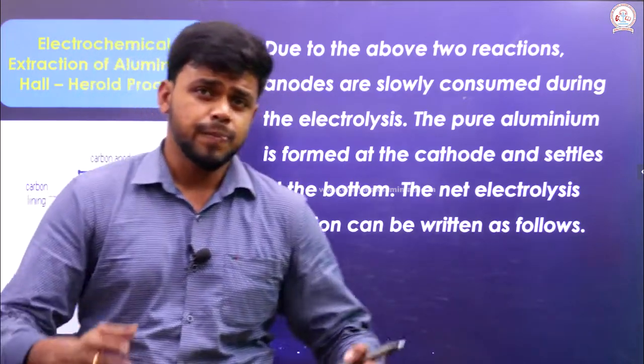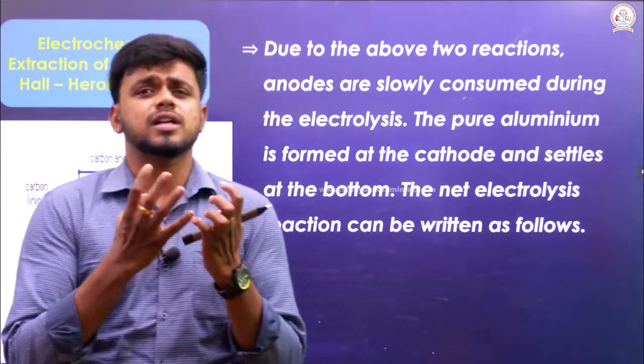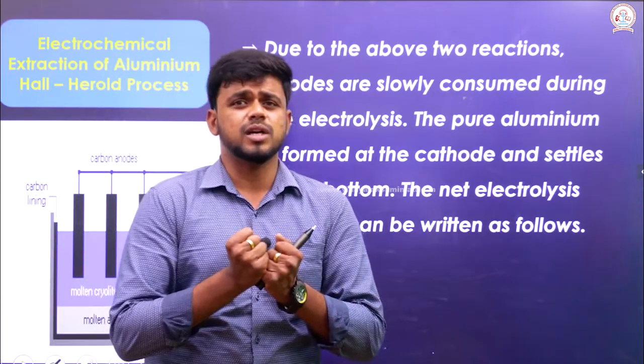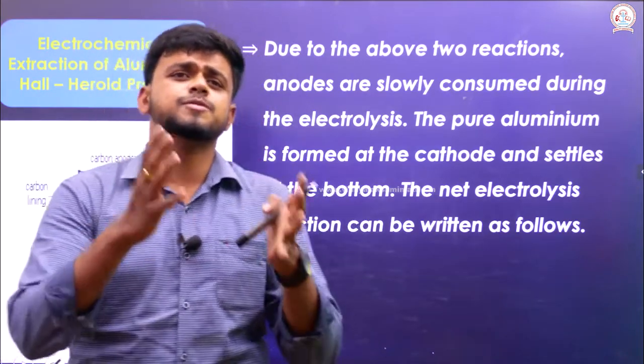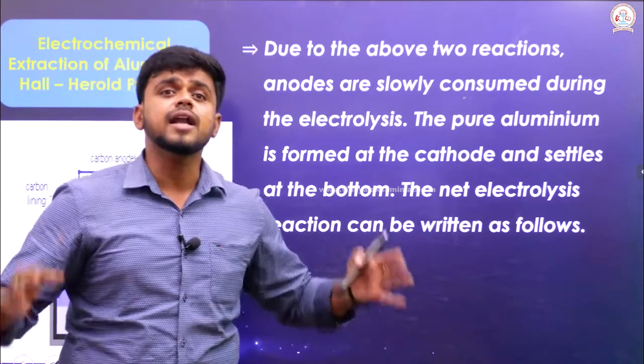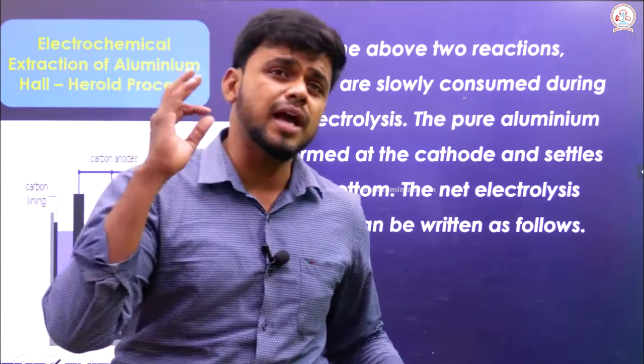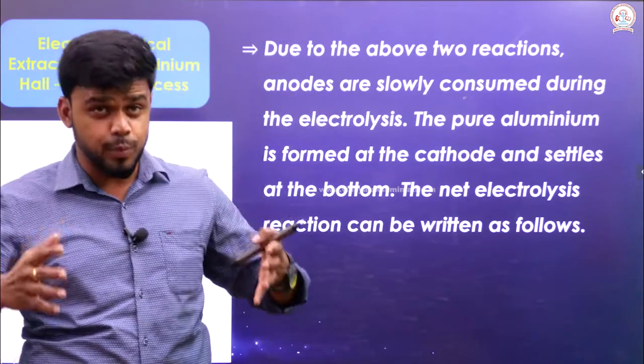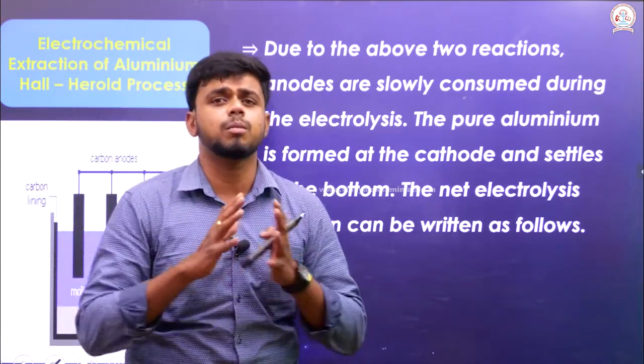As soon as the anode is consumed slowly during the electrolysis, pure aluminum is formed at the cathode. In the end we have come to know that pure aluminum is formed at the cathode, and once it forms at the cathode, it settles at the bottom.